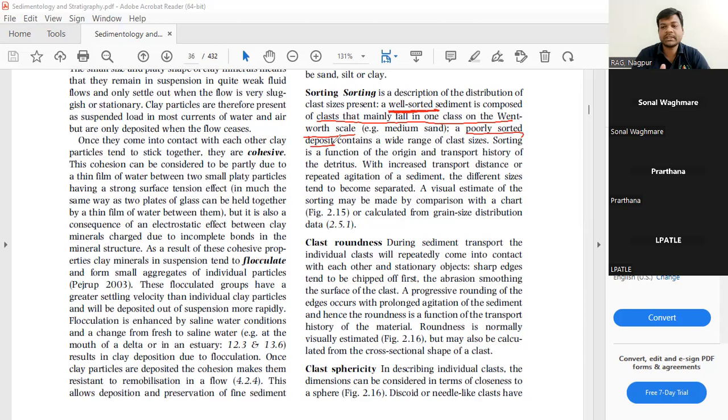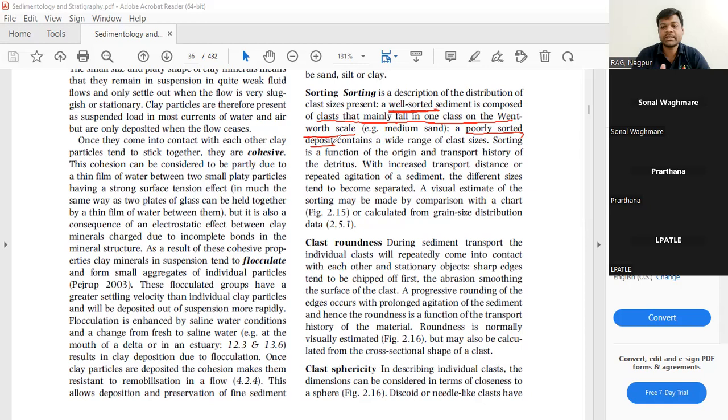So what is well sorting? Well sorting means it contains only one size of particles, anything from either gravel, cobble, sand, or silt. Only one size of material should be there. If that is so, it will be well sorted.